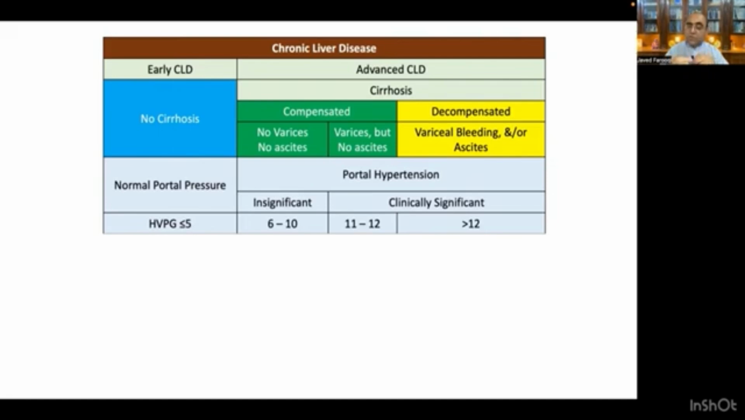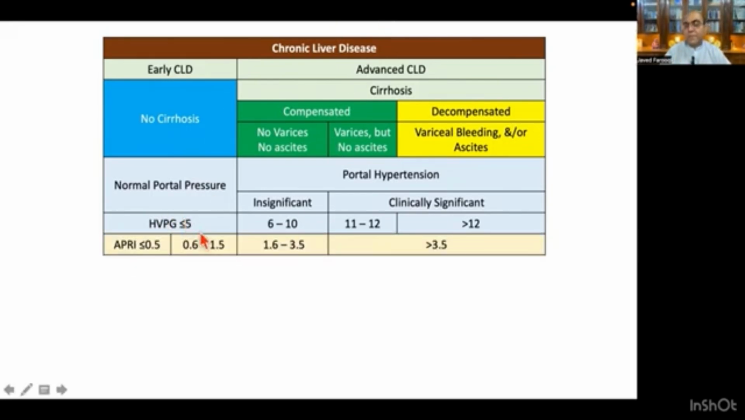When you do the endoscopy and there are varices, but there is no ascites, you say that this patient has a portal pressure of 11 to 12. It is clinically significant portal hypertension, but it is 11 to 12. When the patient comes to you with cirrhosis and you do the endoscopy, there are no varices and no history of ascites, and ultrasound is not showing any ascites, it means this is stage 1 of compensated cirrhosis, and by and large the portal hypertension value is somewhere between 6 and 10.